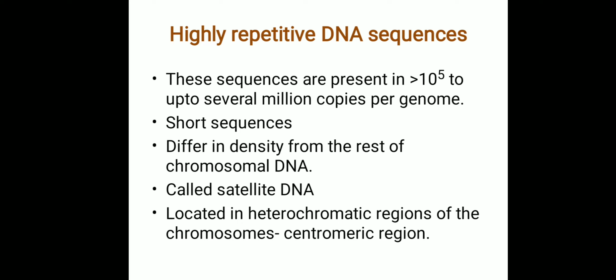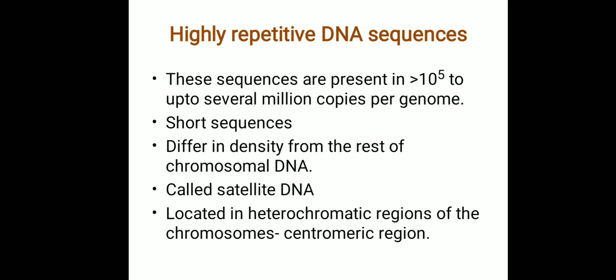In Drosophila, we can see three major satellite sequences. Please write this down.